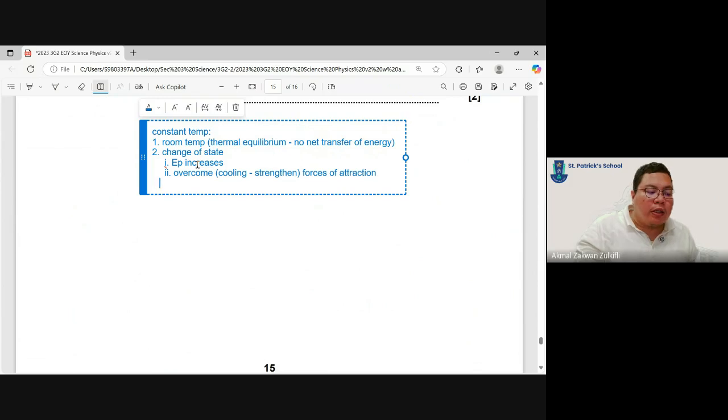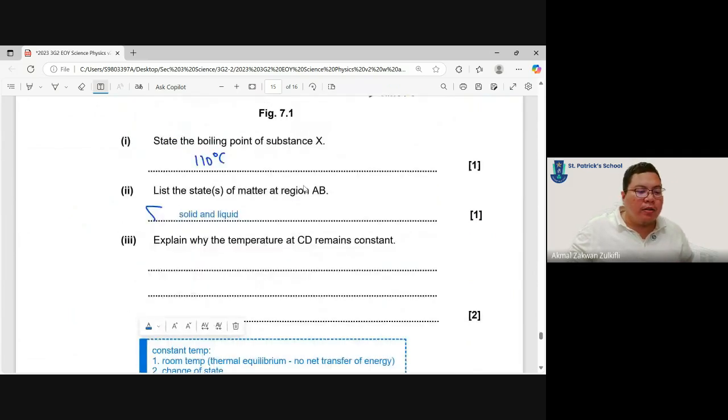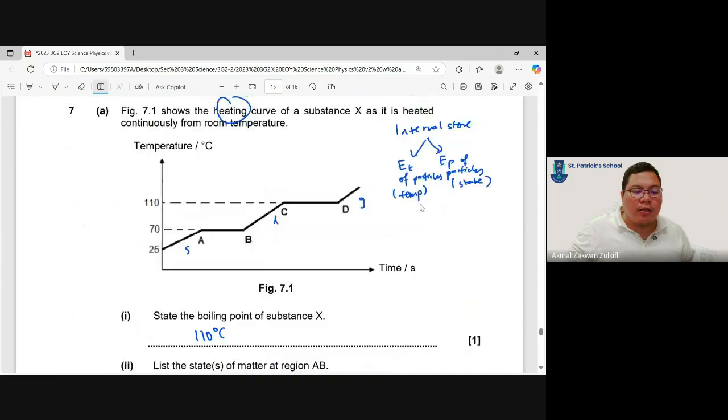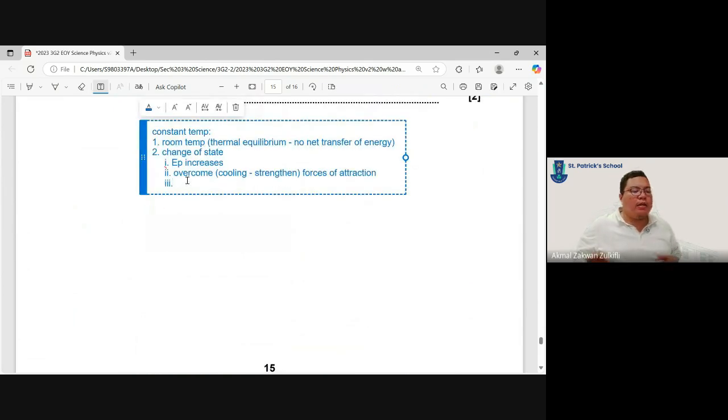And point three, we need to go back to temperature. Temperature remains constant, so we still need to talk about the energy in the kinetic store, because we are still talking about temperature. So we say that EK does not change, or EK remains constant. These three points will give you your two marks.